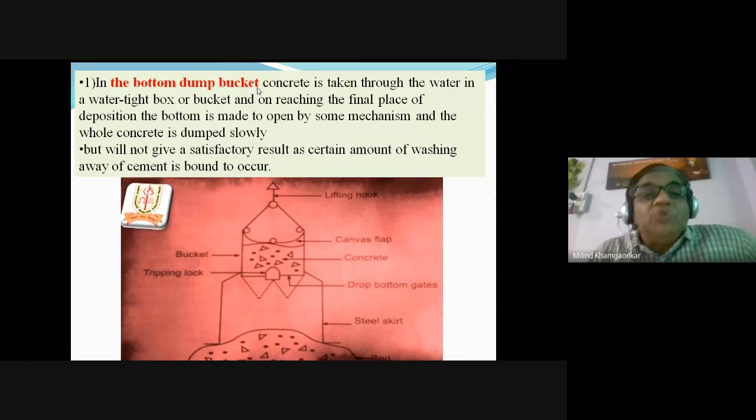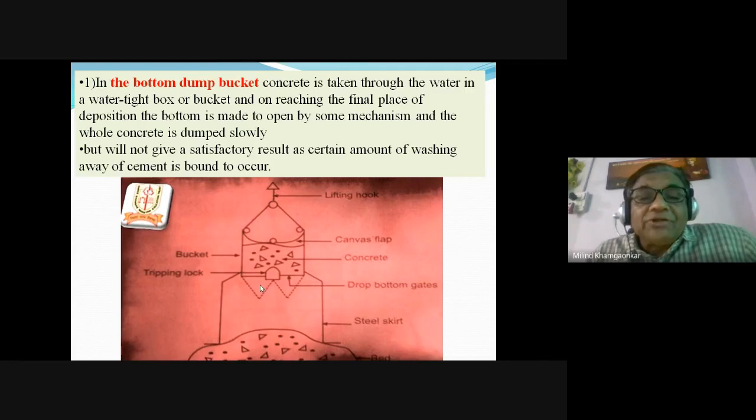As has been shown here, this is a bucket, a very huge bucket, its capacity is 4 to 5 cubic meters. This huge bucket is open from the top and it is closed from the bottom, but can be opened from the bottom.